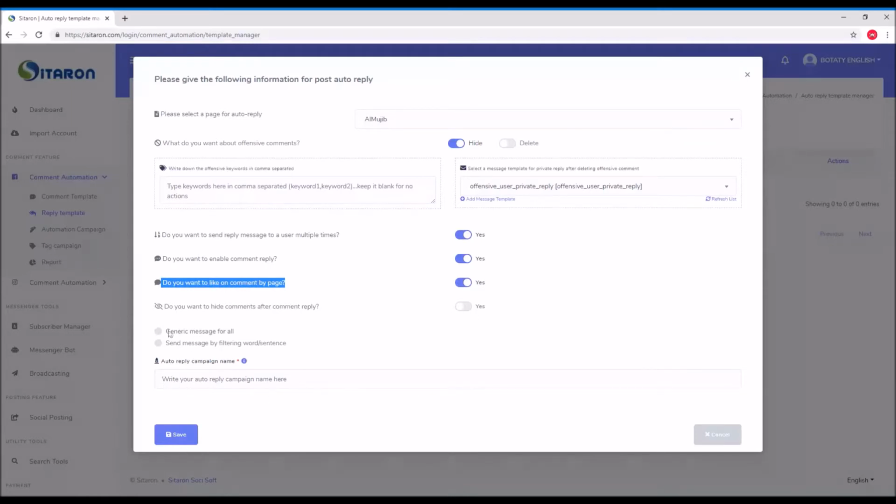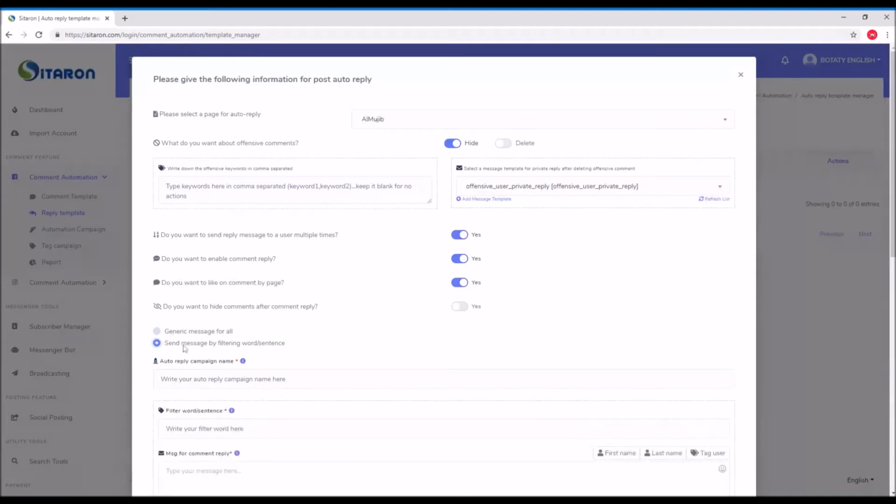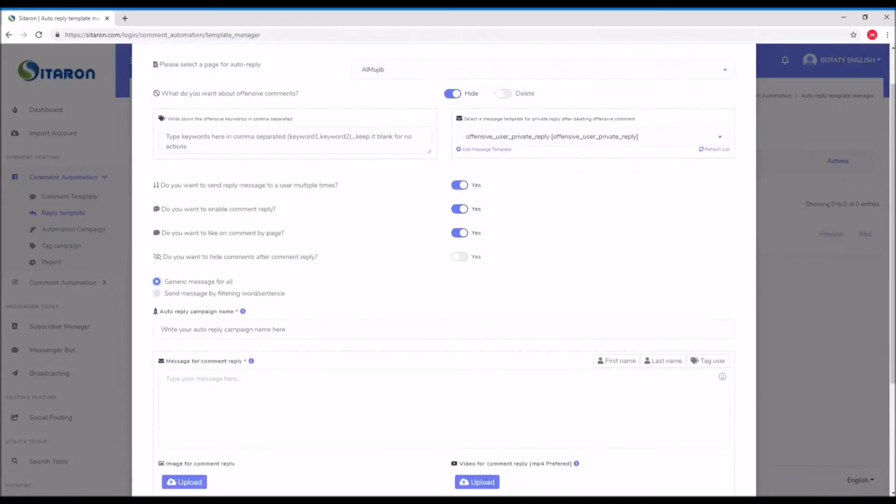So what else can you do here? Generic message for all or message by filtering. If it's a generic message for all, you will put the campaign name and the message for all comments. It will reply with the same message. Like if someone puts details, you can put thanks for your comment. We will reply to you in the private message. But if you can put